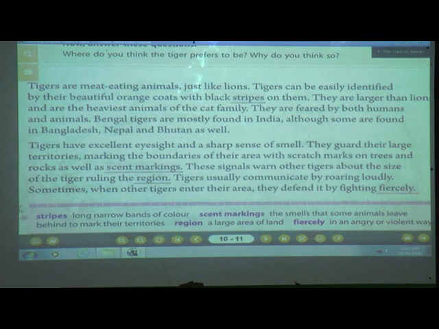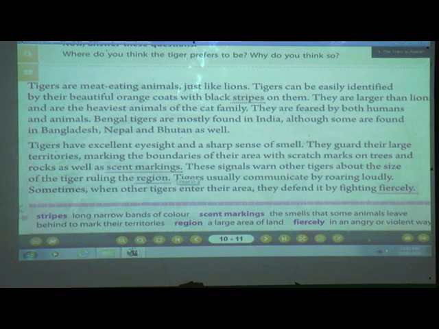They guard their large territories, marking the boundaries of their area with scratch marks on trees and rock as well as scent markings. Means what, students? Means these tigers guard their large territories, meaning a large part of the country or boundary. How do they mark their boundaries? With scratch marks on trees and rocks, as well as scent markings.